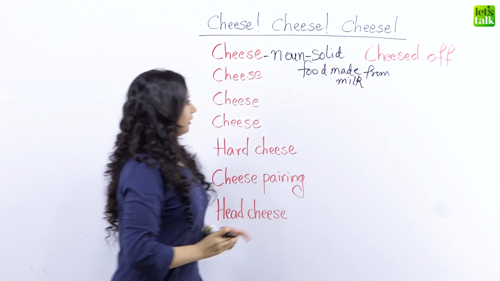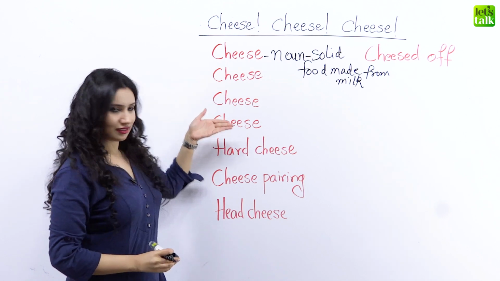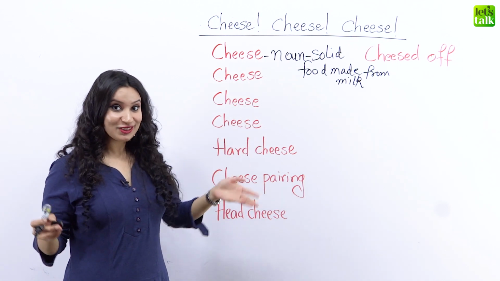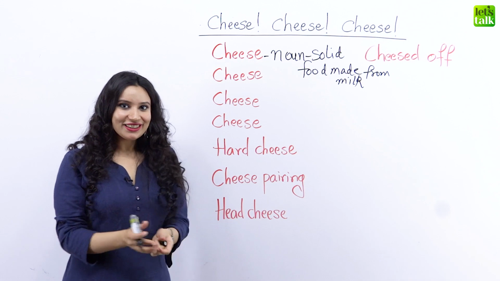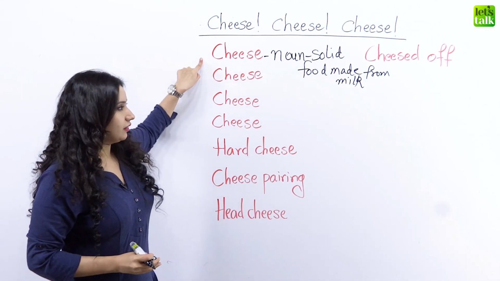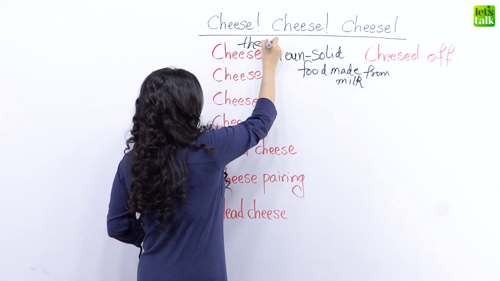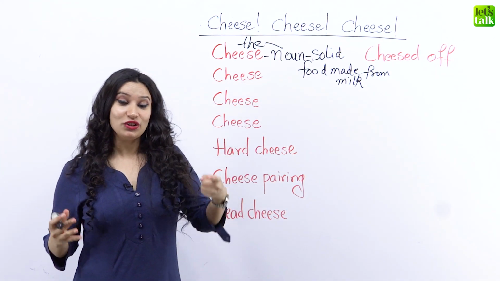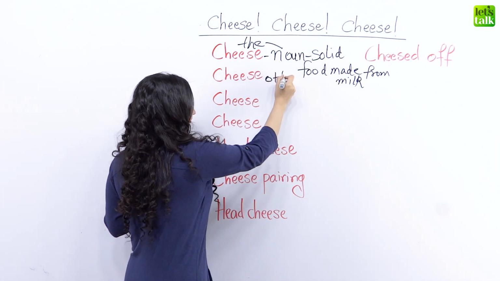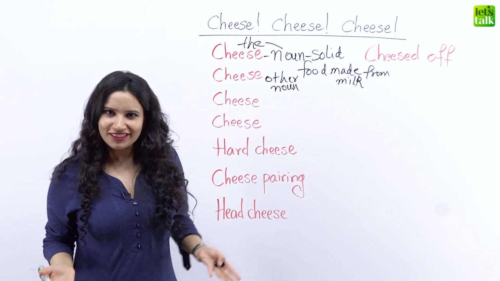Okay, now the next one that we have is cheese and cheese and cheese. Do you remember? I told you in the beginning of the lesson that the word cheese has many meanings. You know what? Cheese as a noun itself can also have a different meaning. So this is cheese the noun, okay? And now we have cheese the other noun. And you must be like, enough of grammar. What is this other noun?